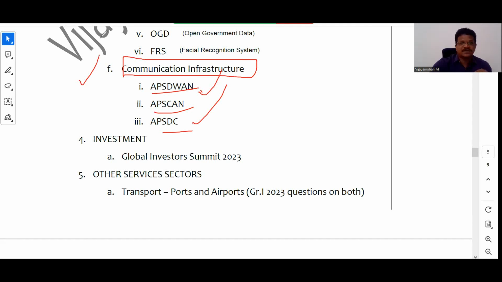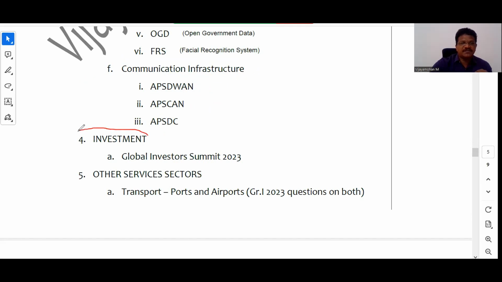After this, you need to focus on investment. Why? Because recently there was a global investor summit which happened in Vizag, and the government has given a very prominent place to the investment summit, and it was mentioned that there are, I think, 378 memorandums of understanding, right.